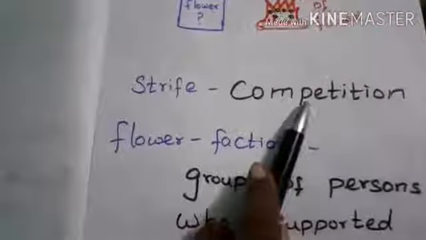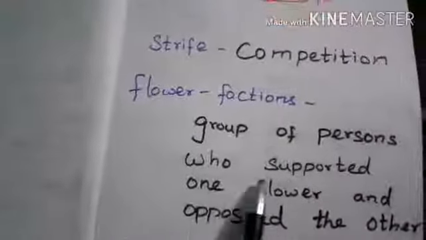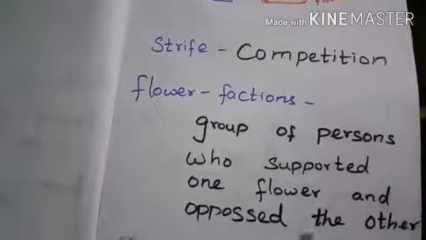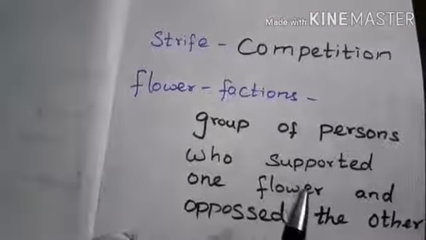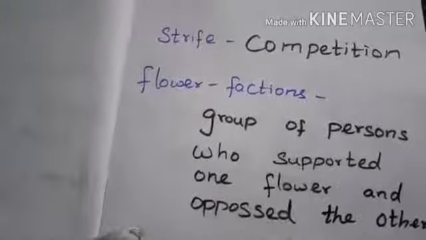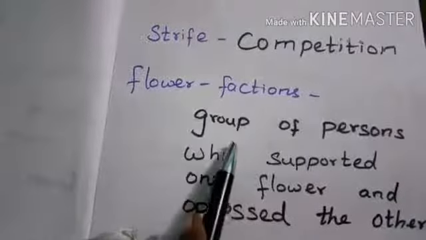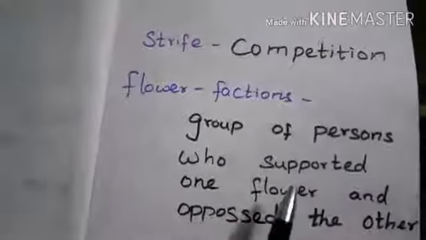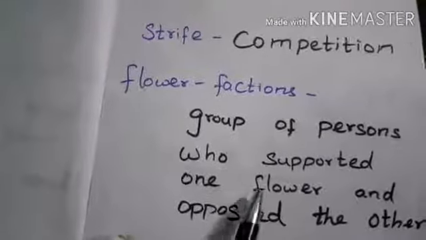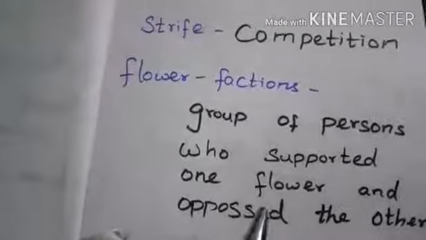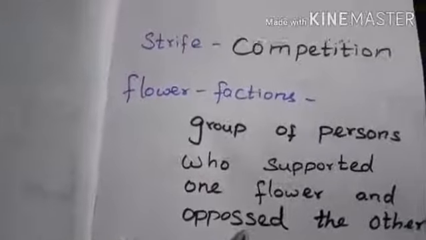Strife means competition, competition between Rose and Lily. Flower factions means a group of persons who supported one flower and opposed the other. That means a group who supported the rose flower and a group who supported the lily flower and opposed the rose flower. Opposed means against. They supported one flower and wrote poems against the other flower.